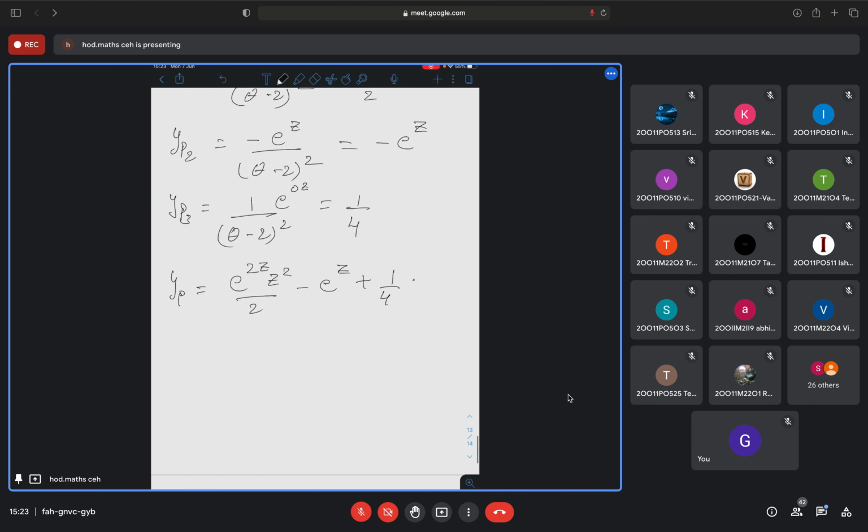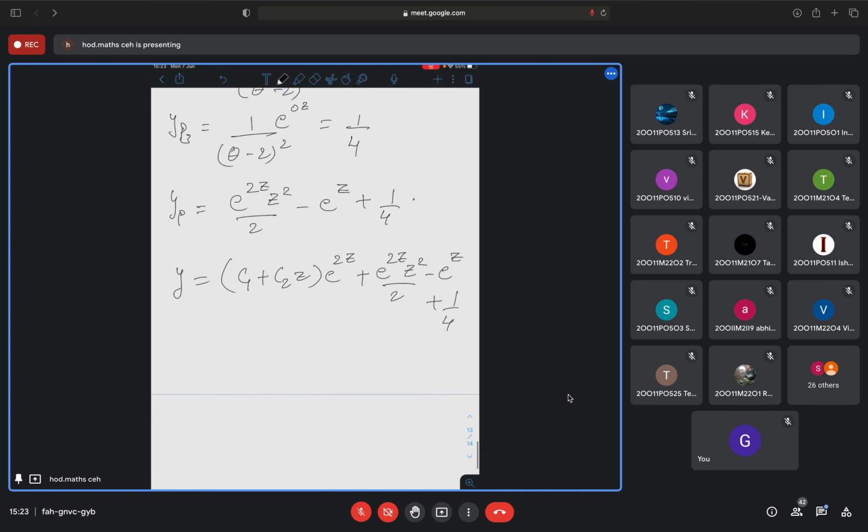This is my yp. So final solution y will be equal to (c1 plus c2z) e to the power 2z plus yp, which is this one, e to the power 2z z square by 2 minus e to the power z plus 1 by 4. But yet we are not done. Z to be replaced with what? Log u. Not log x, log u.